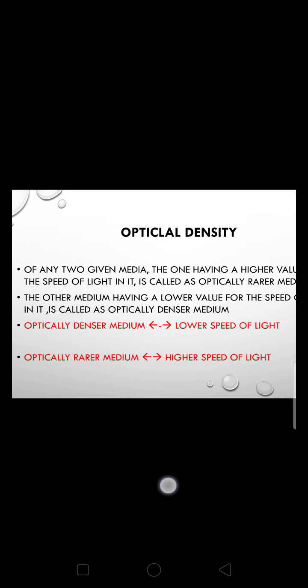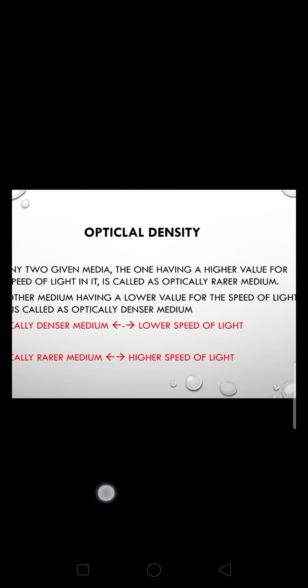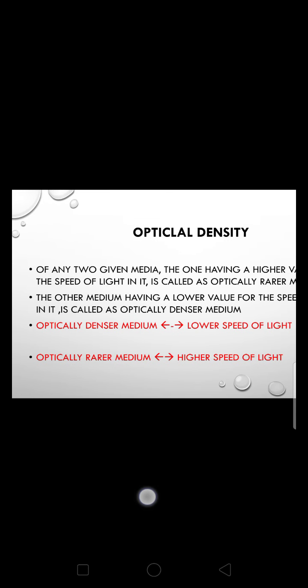So the other medium having the low value for the speed of light is called optically denser medium.